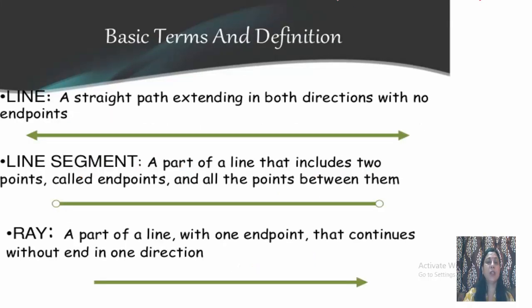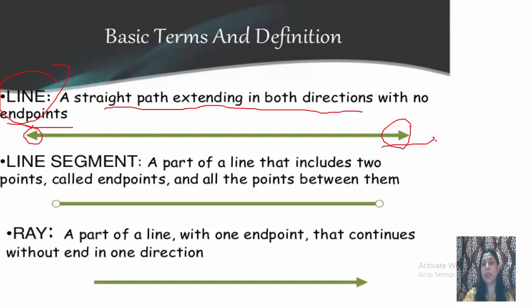Now the basic terms and definitions. Starting from line: a straight path extending in both directions with no endpoints. As you can see, this is a line. These two arrowheads are showing that this line can be extended in both directions, means in this direction also and in this direction also, and it has infinite length, means there are no endpoints.